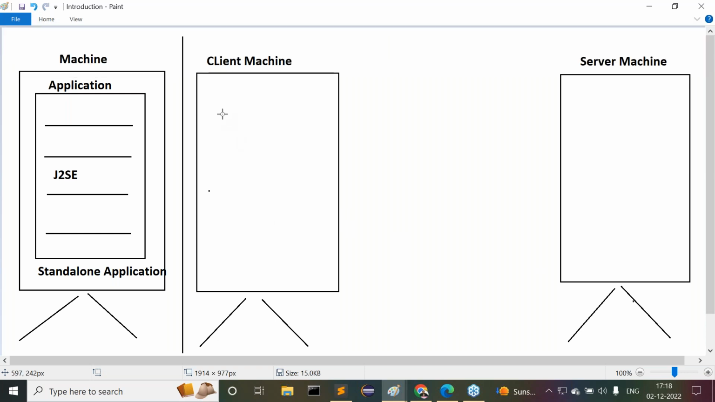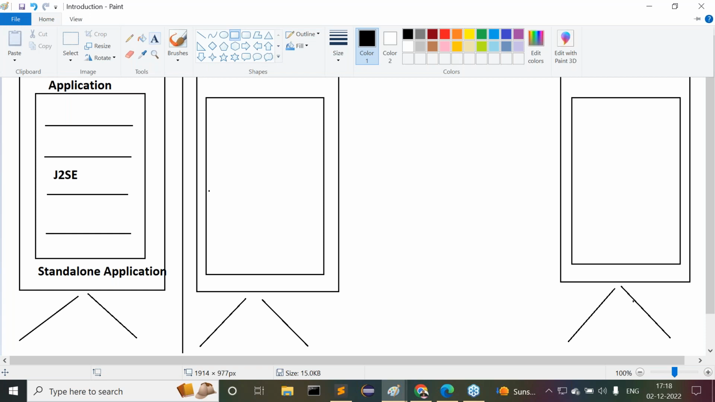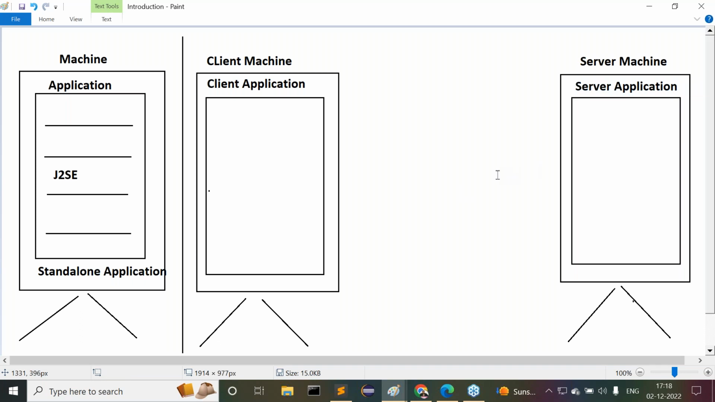Inside the client machine, I want to prepare an application. At the server machine also, I want to prepare another application. The application I prepared at the client machine is called the client application. The application which I prepared at the server machine is called the server side application, or simply the server application, both are the same. Understand this clearly.